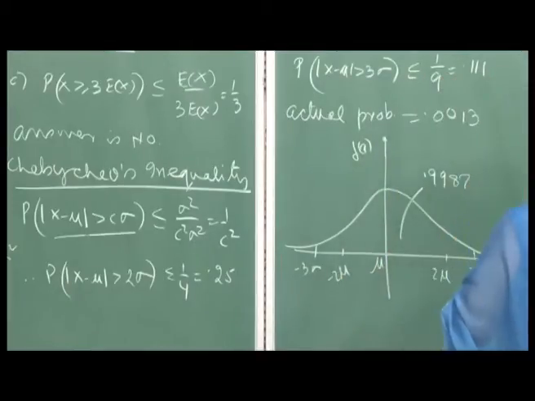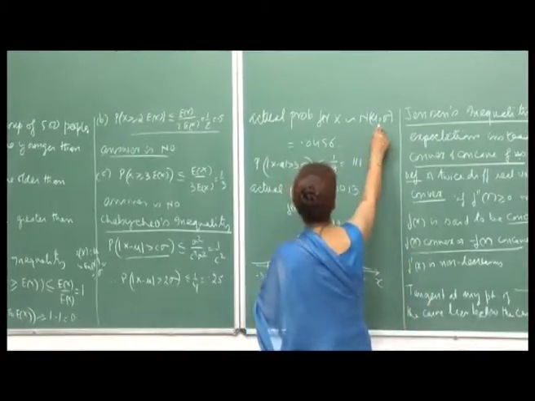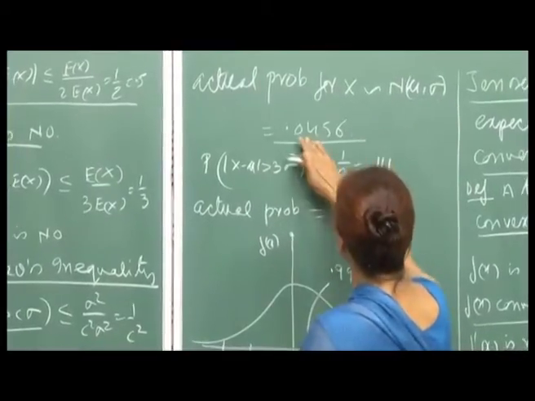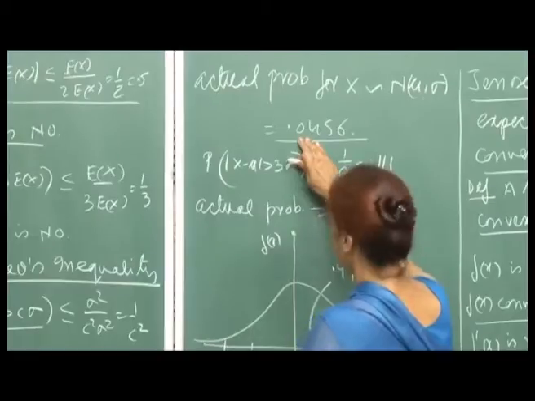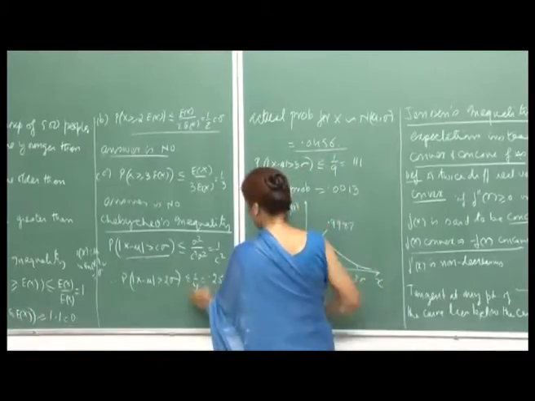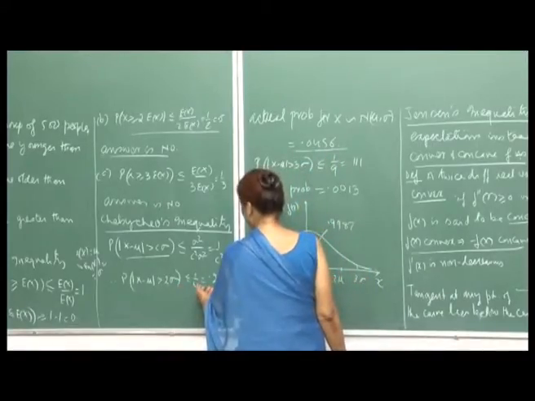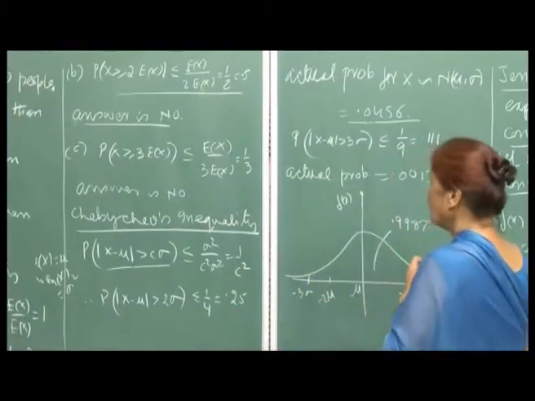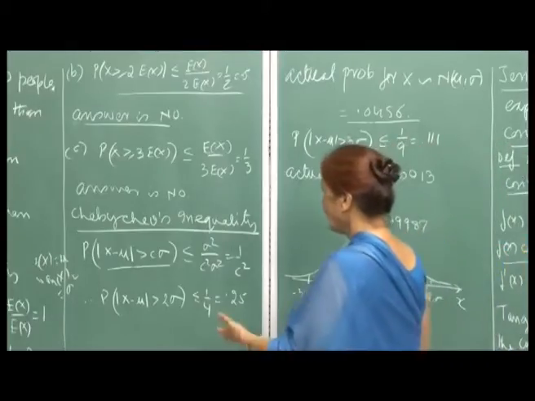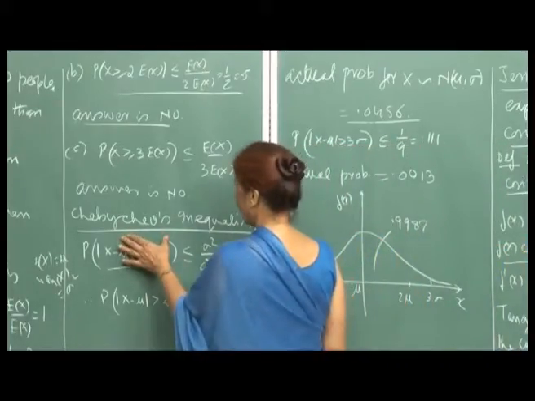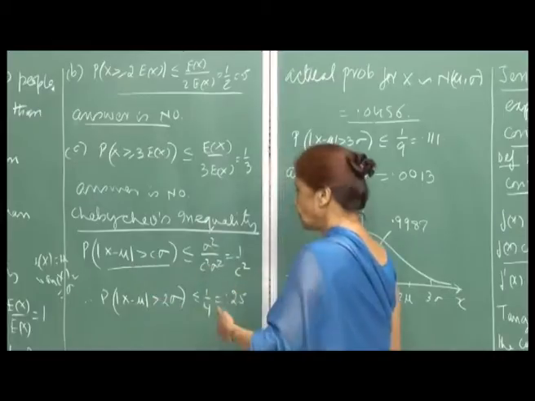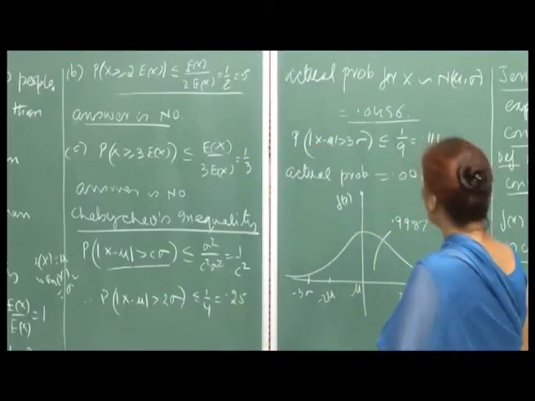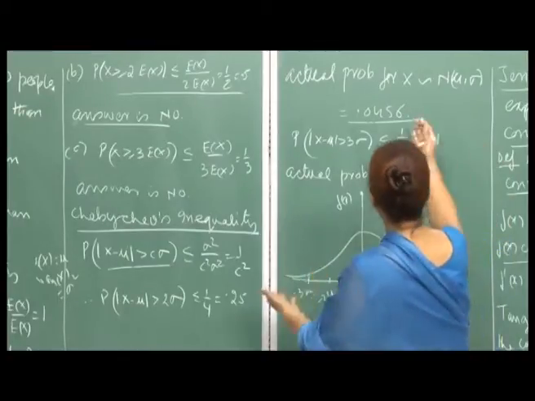Now, if you compare this with the normal distribution, that means if your random variable x is normal with mean mu and standard deviation sigma, then this probability is 0.0456. So, compared to this, it is really a loose upper bound. But later on we will see how, because of the universality of Chebyshev's inequality, it is very useful in proving many other results in probability theory. Anyway, I just thought I would give you an estimate.